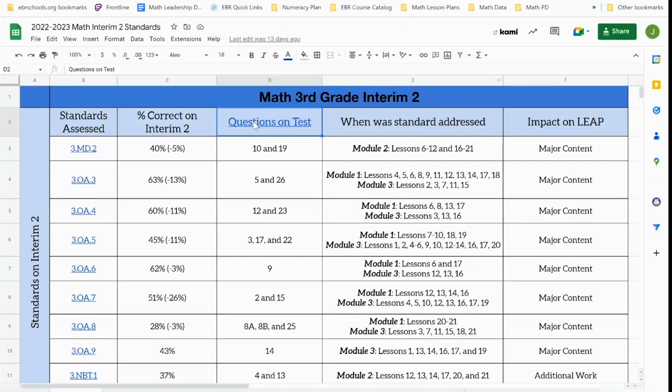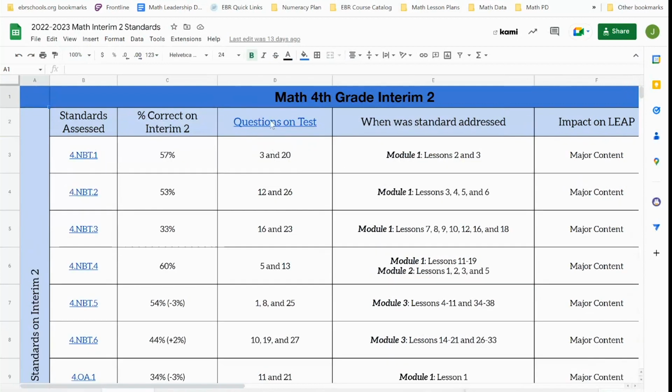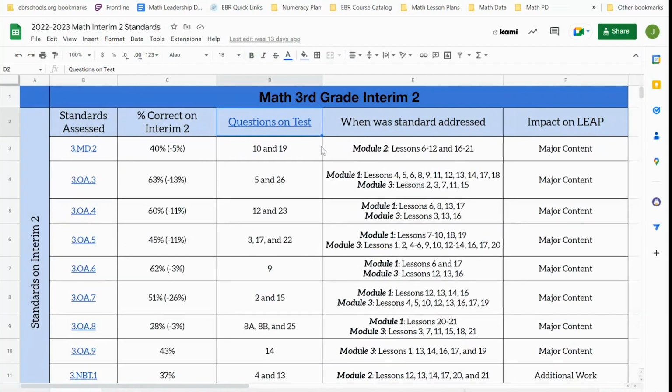And just as a reminder, it is found on the standards-based form that was linked in this presentation. It is also on our math resources, and I'll show you exactly where to find that later as well. And it's in the column that says questions on test. And again, if you're a 4th grade teacher, you have it on your 4th grade document. If you're a 5th grade teacher, you have the 5th grade one on your document there for easy access.